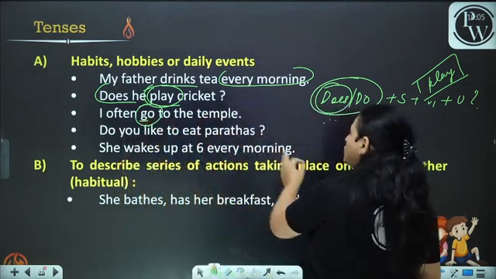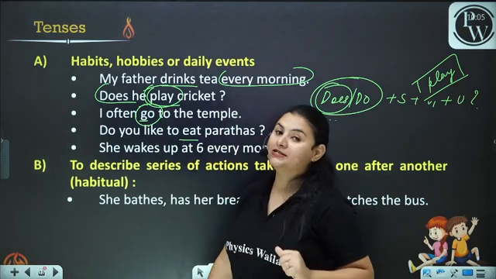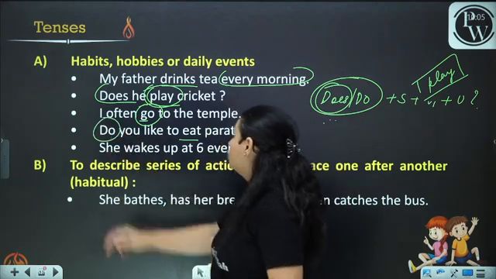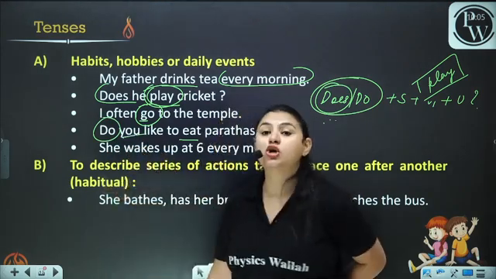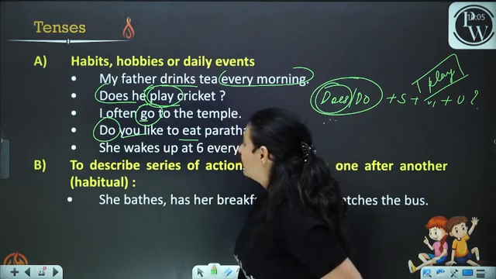Do you like to eat parathas? Now, again, we have used an interrogative sentence. Here we used does, and here we have used do because we have used you, and you know that with you we do not put S and ES.